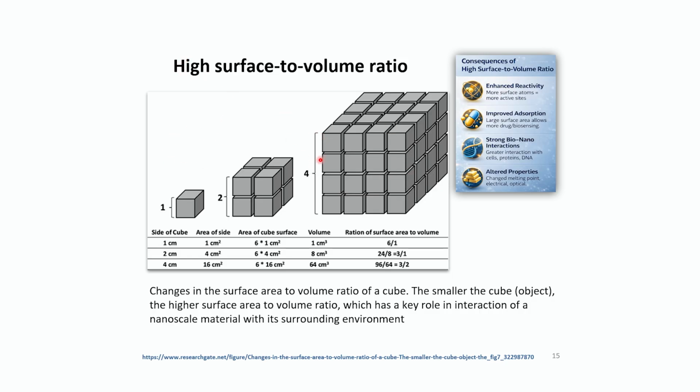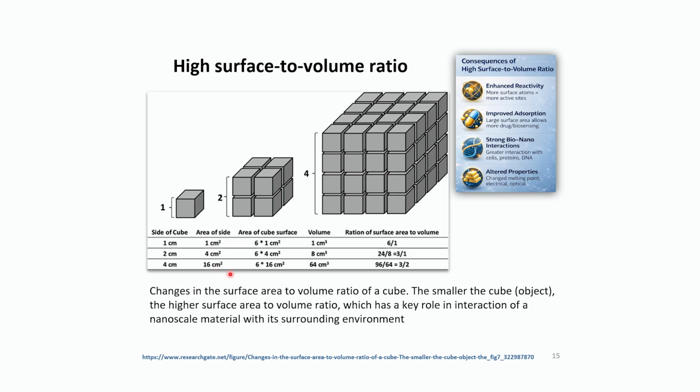So consider on the left, you see there is a large cube, and you imagine pulling out this 1/8 part of this cube into a smaller cube, and then again you pull one small cube out of this 1/8 part, which is an even smaller cube. That is marked as 1, 2 and 4. So that's the scale range. You scale it down to this, and then half of this again. So that's the size of the cube. This is 1 centimeter, this is 2 centimeter, this is 4 centimeter.